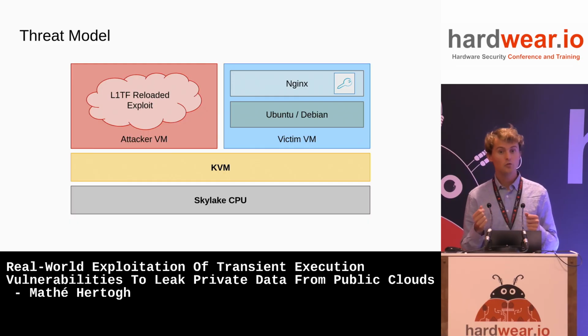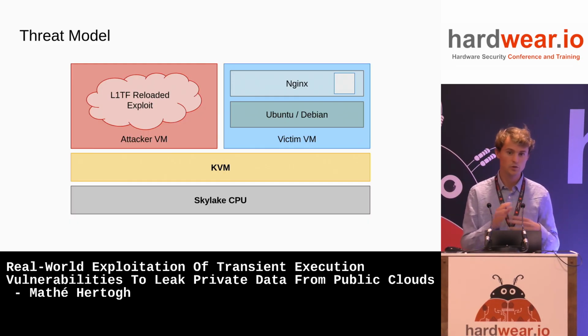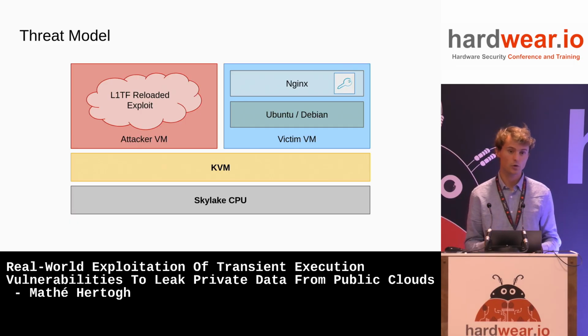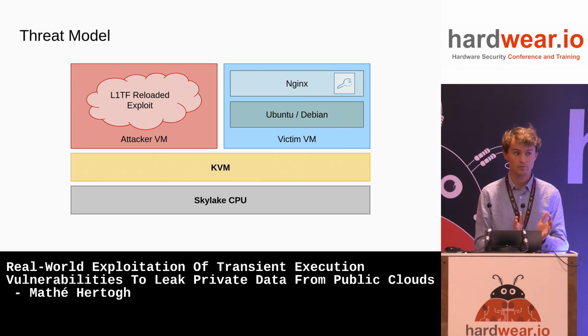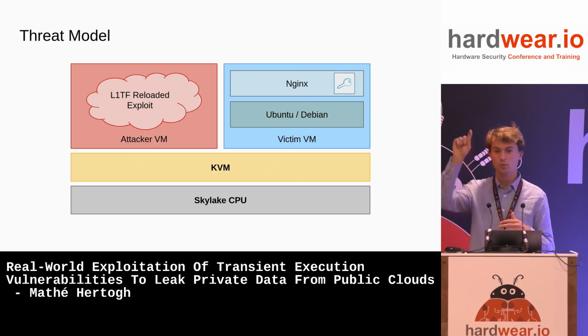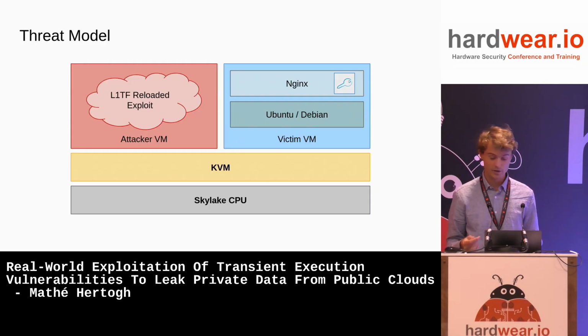The L1TF vulnerability that we're going to exploit actually is only there in old Intel CPUs, because by now they patched it. So you have to have, for example, a Skylake server to do this exploit. Now, is this hard? It does limit what machines you can attack, but on both Amazon and Google, you can just pick your machine instance to be one that is backed by this. So this was actually very easy.